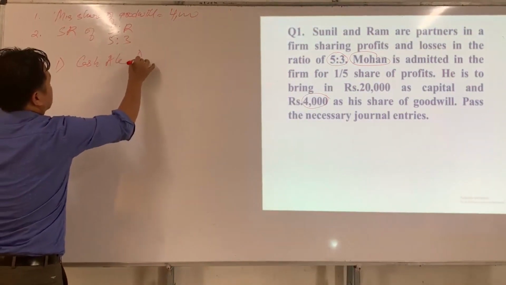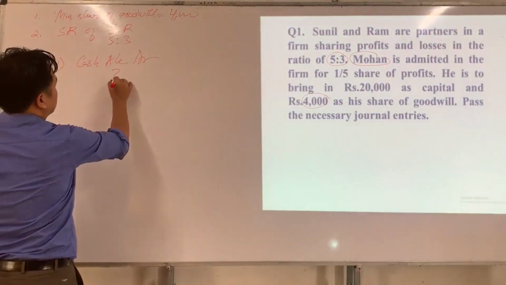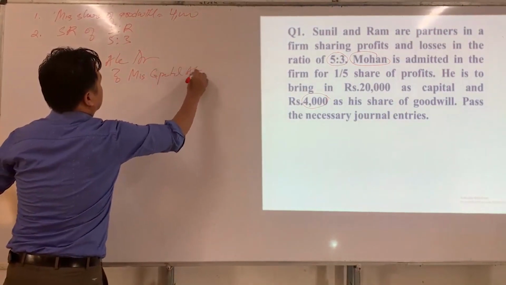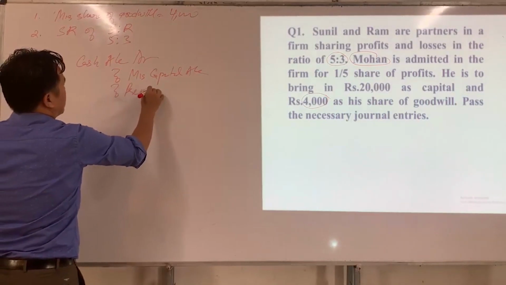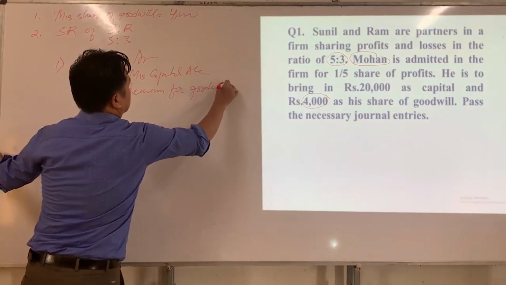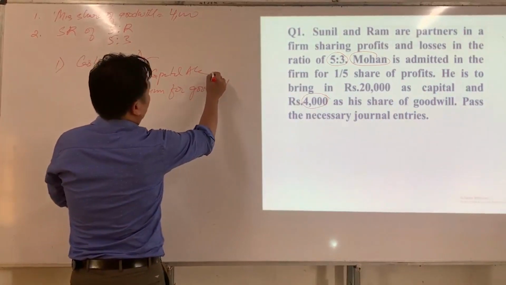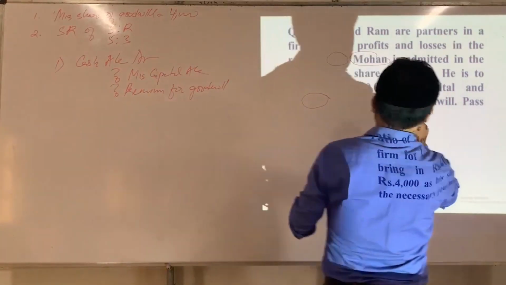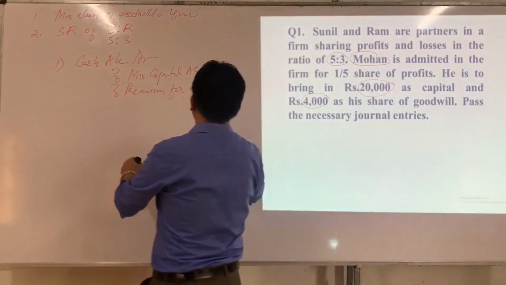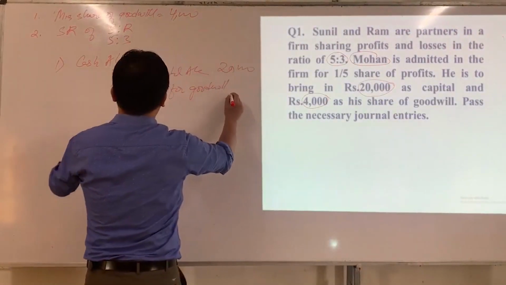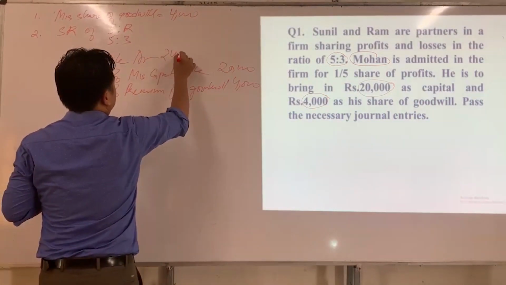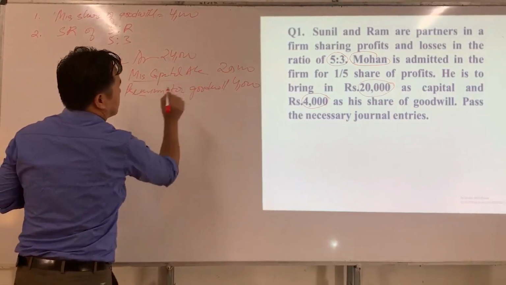Cash account Dr to Mohan's capital account, to premium for goodwill. The capital brought in by Mohan is how much? Mohan has brought rupees 20,000 as capital, so here we write 20,000. What is his share of goodwill? 4,000. In total, how much has he brought? 24,000 in cash towards capital and goodwill.